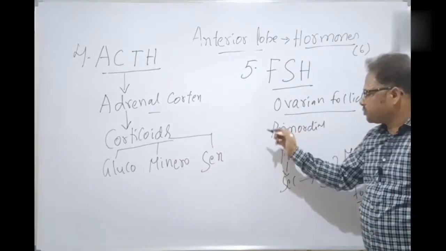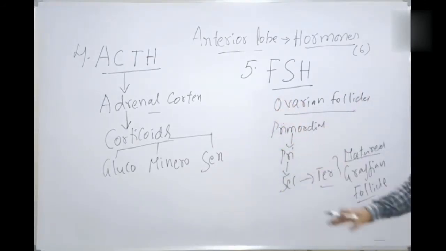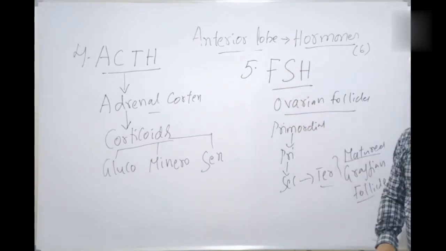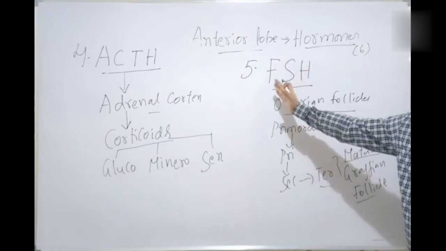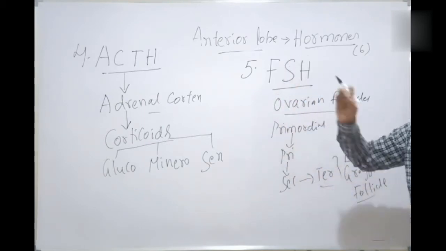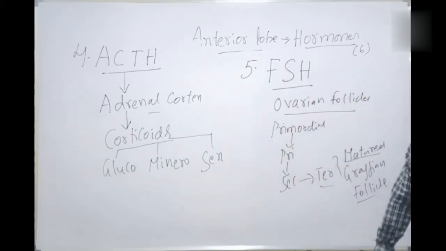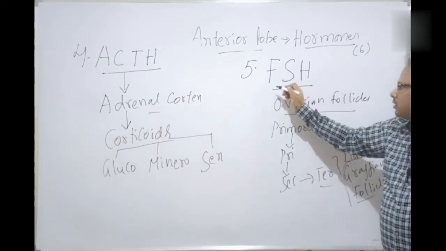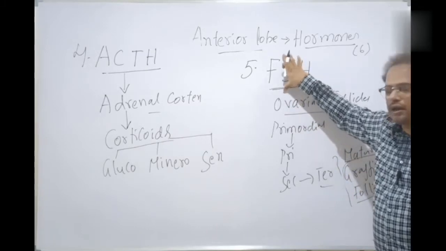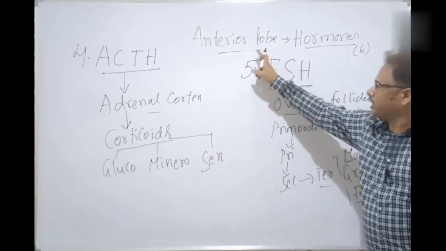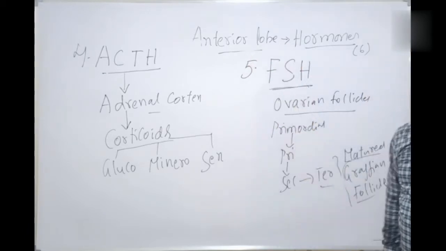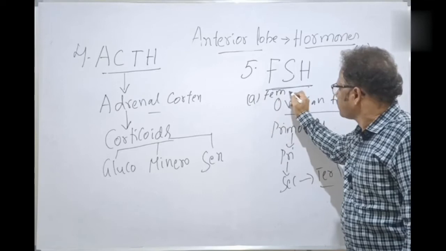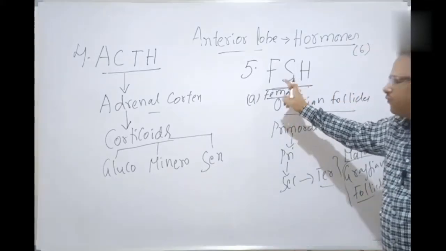And which one is responsible for the development of these follicles? Follicle stimulating hormone, because it stimulates the ovarian follicles. That's why it's called the follicle stimulating hormone. The various stages of growth, and the mature Graafian follicle, are also formed under the stimulation of which one? Follicle stimulating hormone, the hormone released by the anterior lobe of the pituitary gland. Okay, students, this is in the females, the role of FSH in the females.